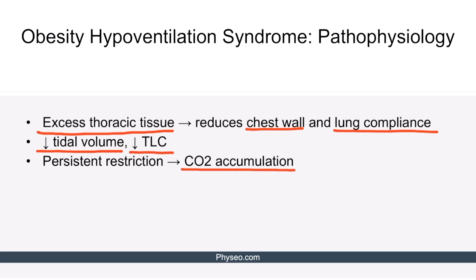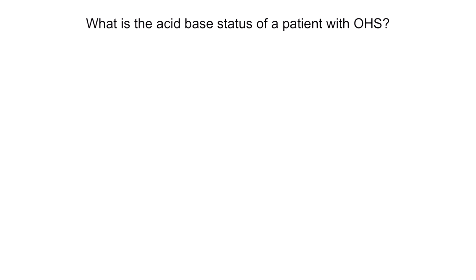Carbon dioxide therefore begins to accumulate in the patient's lungs at night, and the persistent physical restriction makes it difficult to exhale excess carbon dioxide during the day. It then becomes more and more difficult to maintain normal capnia, since the patient needs higher than normal levels of respiratory drive. What is the acid-base status of a patient with OHS?